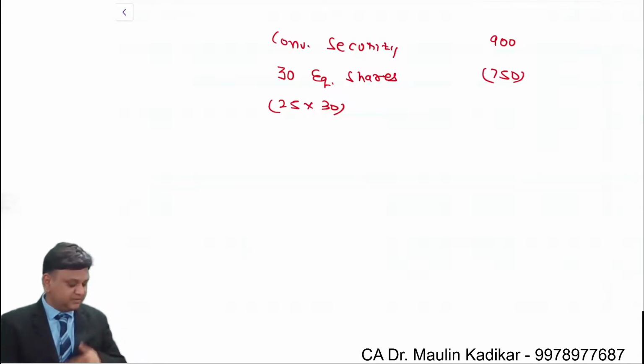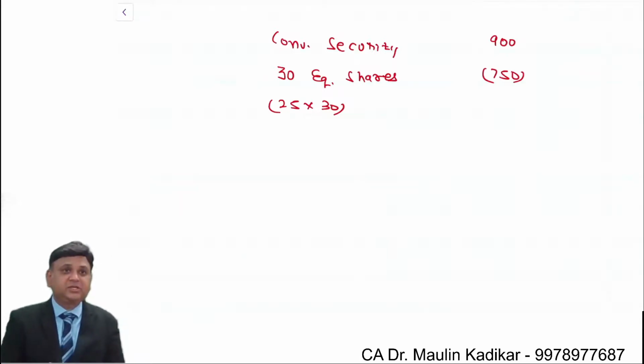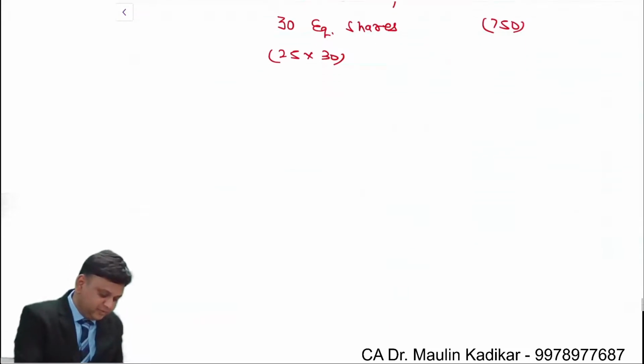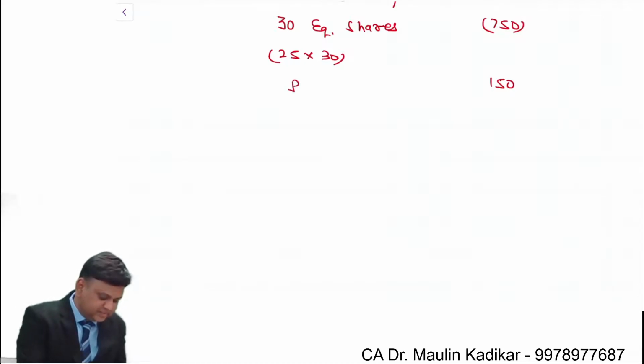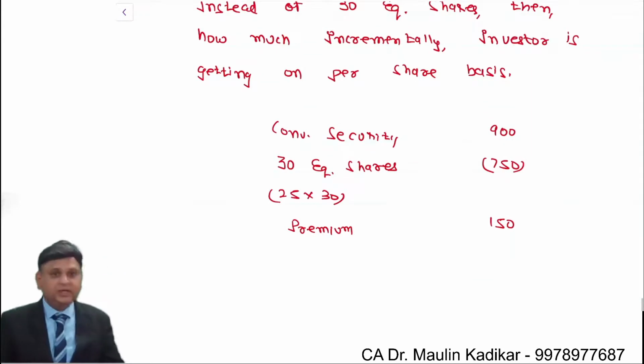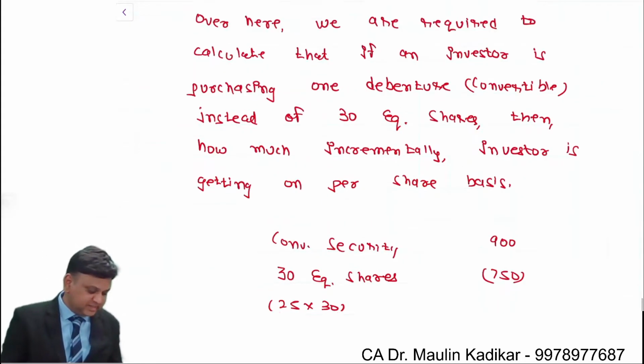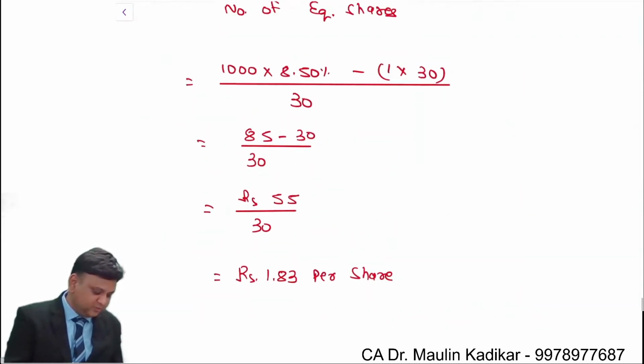So can we say that purchasing the convertible security will require a higher amount to be paid by me, by 150? Don't write anything, let me explain. This is the premium that I have to pay. Now purchasing the convertible security requires me to pay a premium. At the same time, yearly what amount am I going to get?